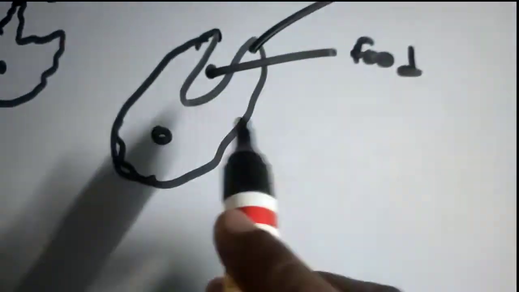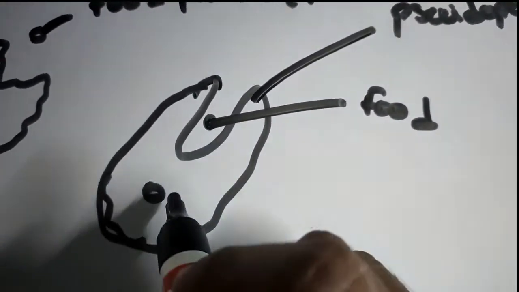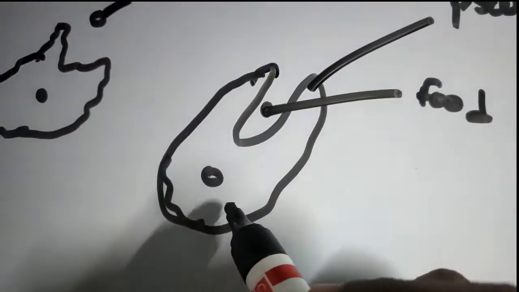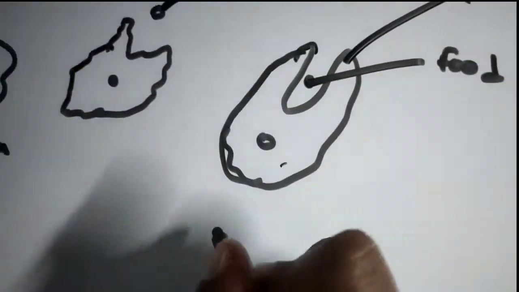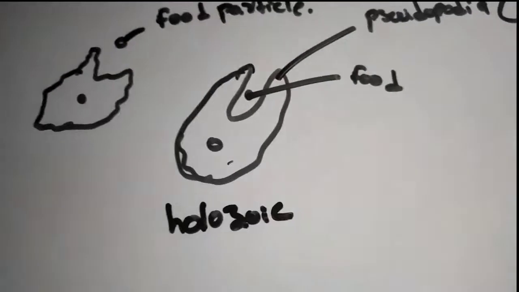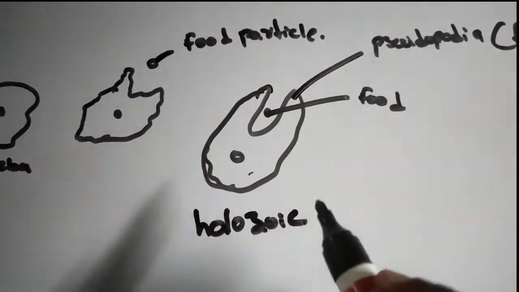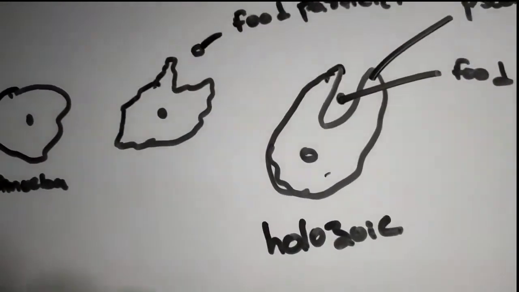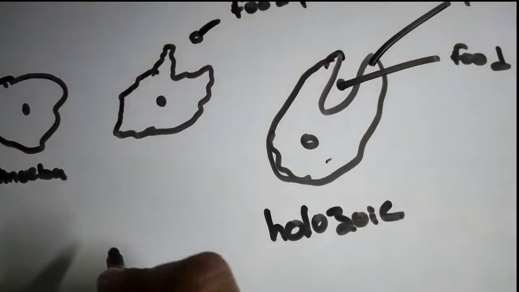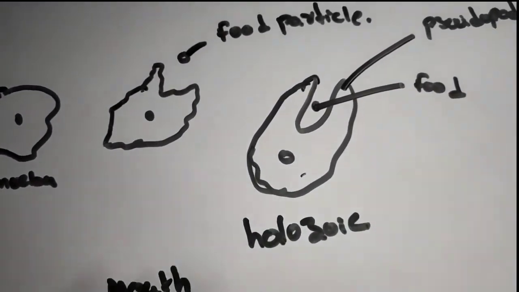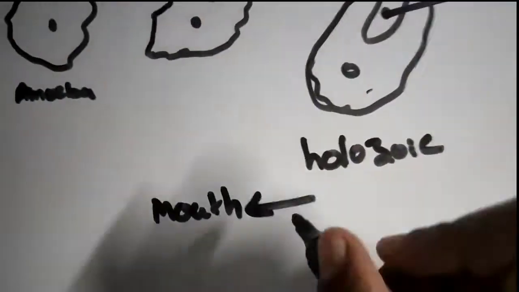So here, the solid food particle directly enters the body of the amoeba. That's why the mode of nutrition is holozoic mode of heterotrophic nutrition. Same in our body also. If we see the human body, or any animal, we have a special structure called the mouth. Through the mouth, food enters into the body.